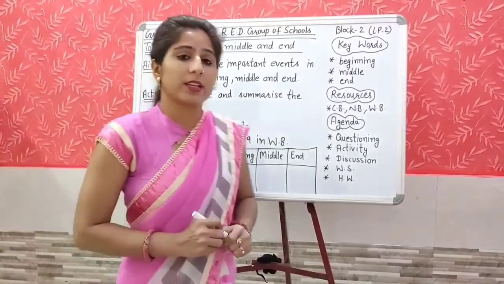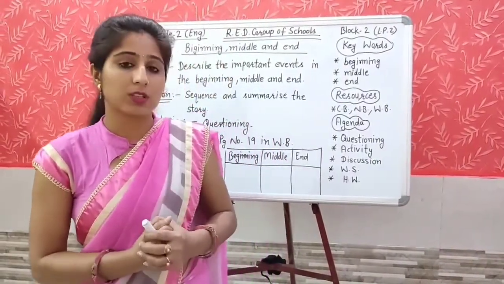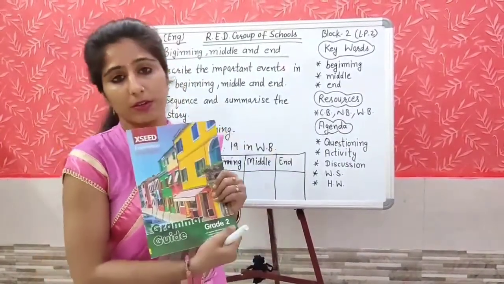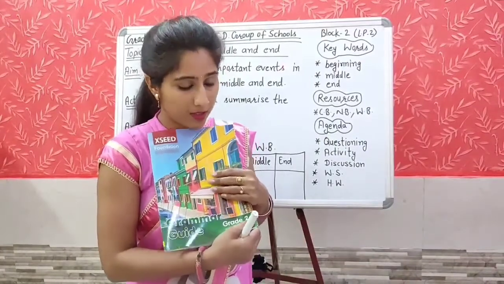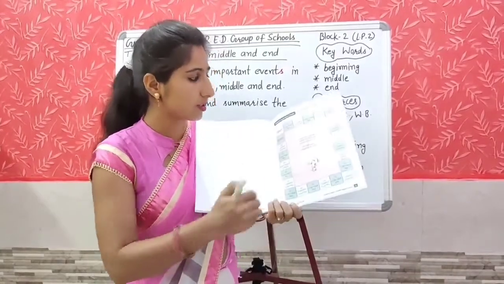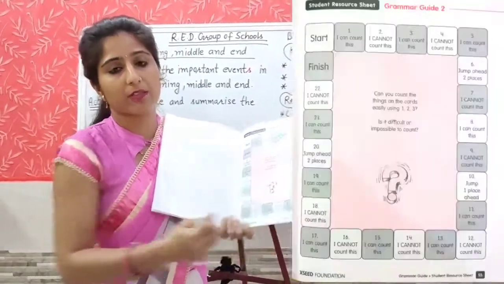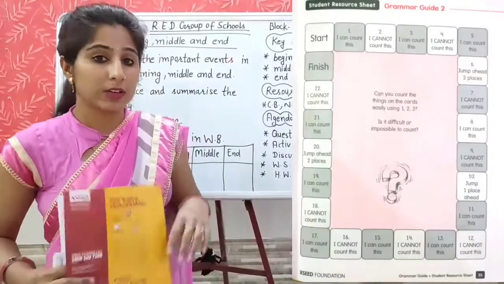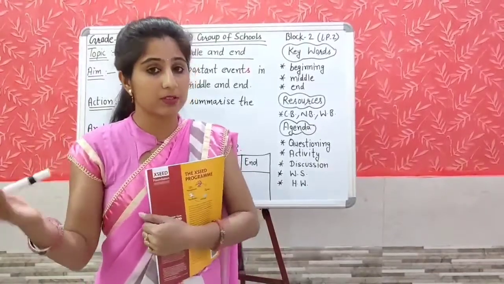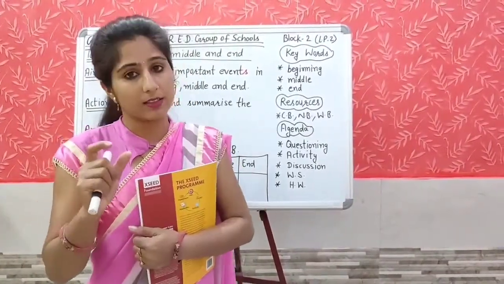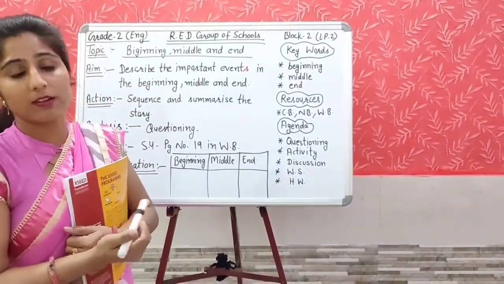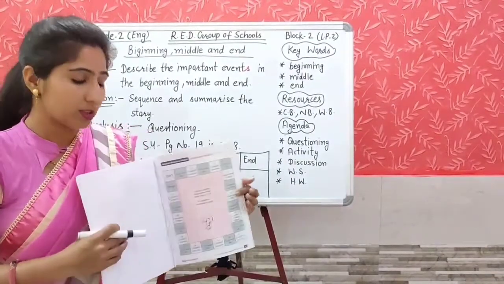And now for the next class, please collect all the resources. Our next class will be a grammar class. You will use this grammar guide, and the resources: this sheet, page number 55. You need at least two counters, as we used in the previous grammar class, and one dice. You know Ludo dice, you all play Ludo games. You need that Ludo dice, the counters and this sheet.